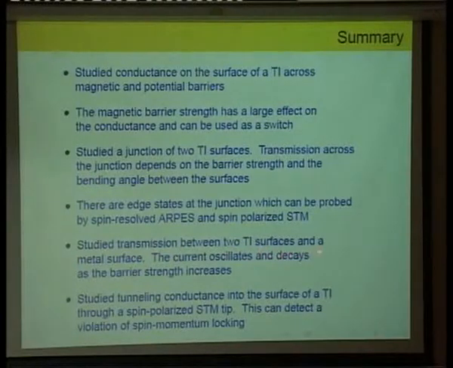We looked at transmission between two topological insulator surfaces and a metal surface, and I showed you that the current both oscillates and decays as the barrier strength increases. So it shows both Schrodinger and Dirac character. And finally, we showed that if you have tunneling from a spin polarized STM tip to the surface of a topological insulator, this can be used to detect violations of the spin momentum locking. Okay, thank you.